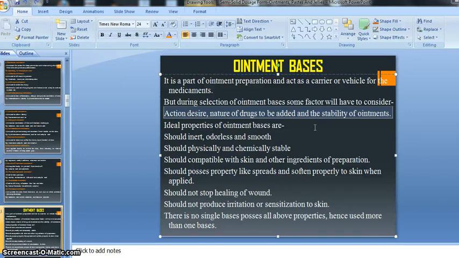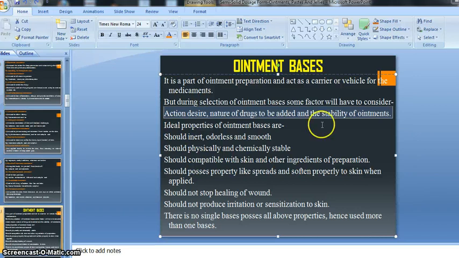Then nature of our drug to be added means what kind of drug we use, whether it is soluble in the vehicle or insoluble in the vehicle, right? Or it is crystalline or amorphous, or a solid, fine or coarse particle, right? So all kinds of nature of our drug we have to consider during the selection of our ointment base. Then stability of our ointment is also necessary to consider, right?